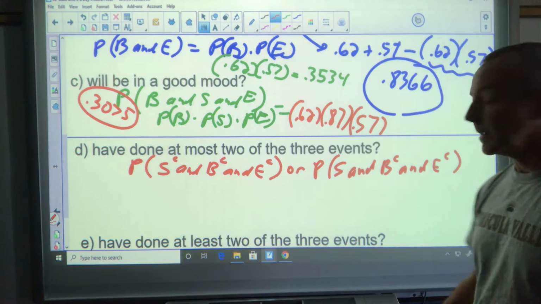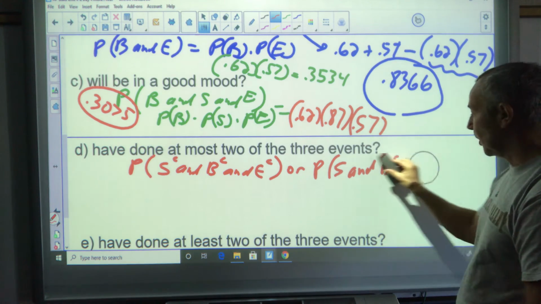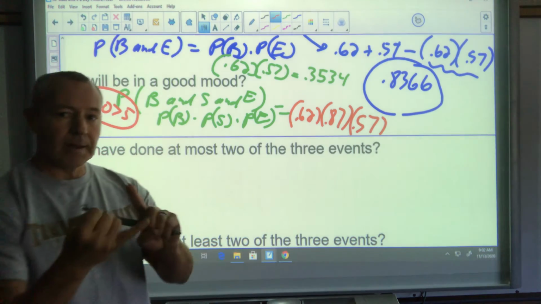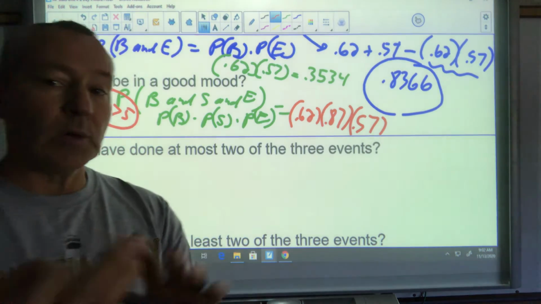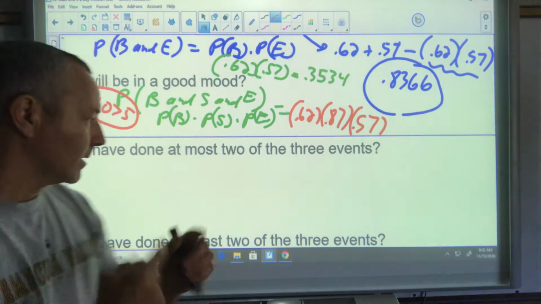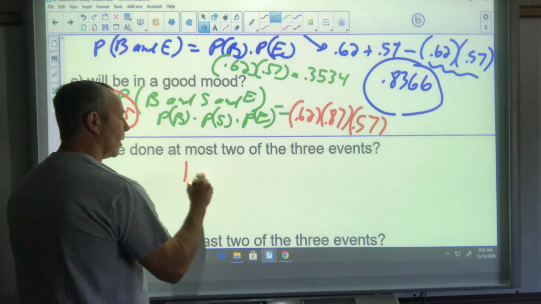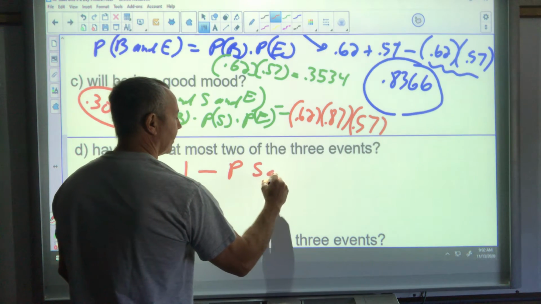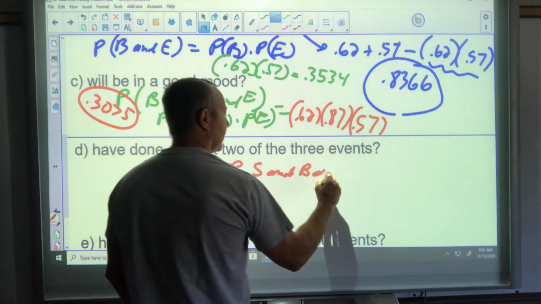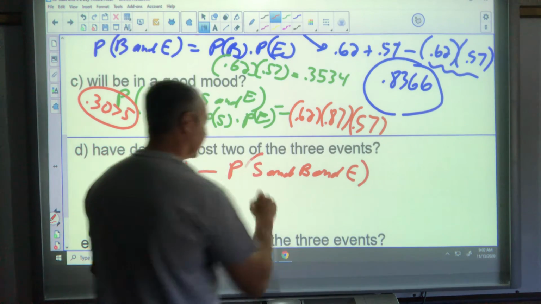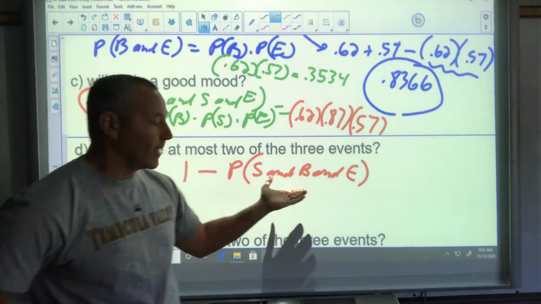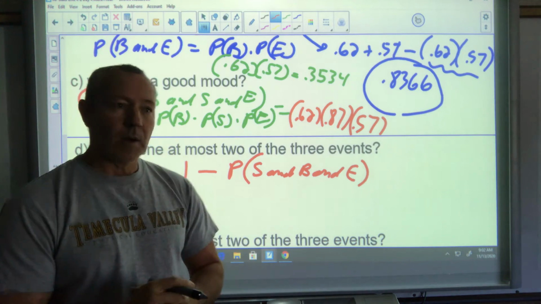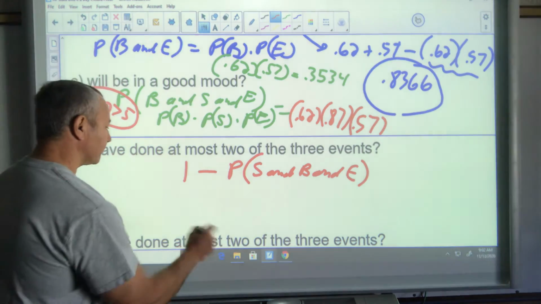That's a lot of work, okay? So this is kind of like at least, where I have a special rule. This is too much work, so there's a much shorter way on this problem. I'm asking you for that nothing happened, or 1 happened, or 2 happened. The only thing I'm not asking you for is all 3 happened. Okay, so I can do this. This is going to be 1 minus the probability of sleep and breakfast and exercise. So this is the only thing I'm not asking you for. If I was to list all the outcomes, I want every one of them except for that one. So it's 1 minus that.